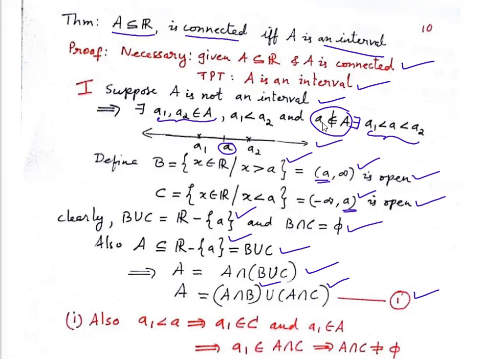Right. So remember, we have to prove A is an interval. We assumed A is not an interval. So that means we have to get a contradiction. Let us see where we get the contradiction. What is given to me? Given to me, A is connected.